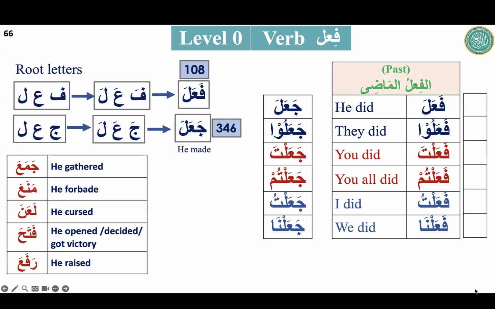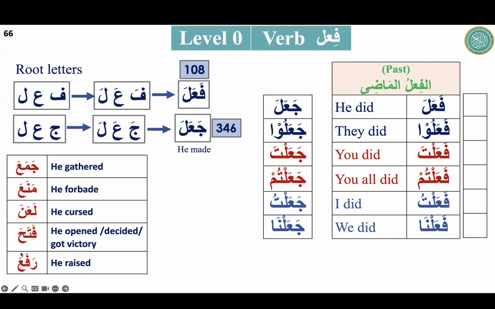One more participant from here. I see brother Shuaib. Assalamu alaikum. Wa alaikum assalam. Your task is, let me give you rafa'a. Its meaning is he raised. First task is to make the six past tense verbs from here. Rafa'a, okay, inshallah. Rafa'a, he raised. Rafa'u, they raised. Rafa'ta, you raised. Rafa'tum, you all raised. Rafa'tu, I raised. And rafa'na, we raised. Very nice. MashaAllah.